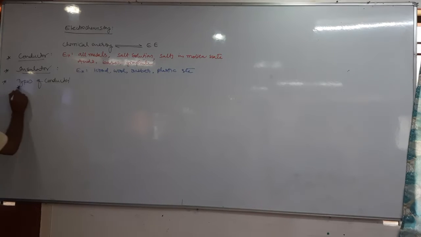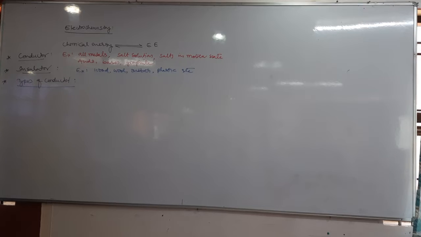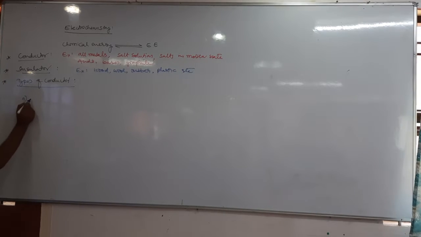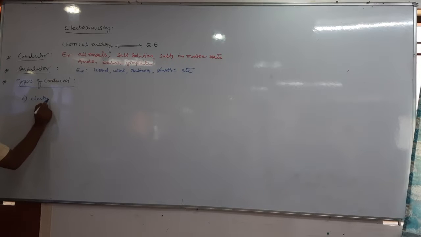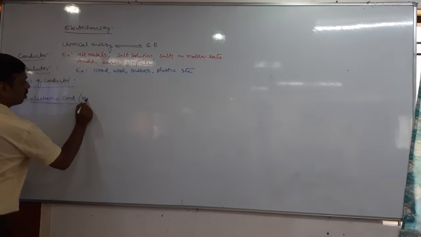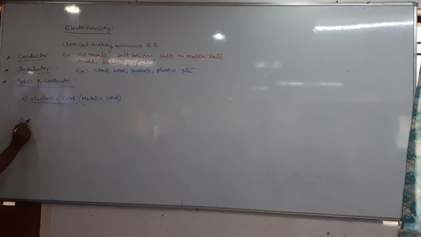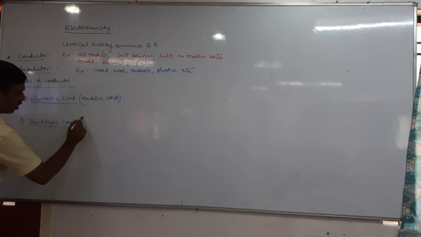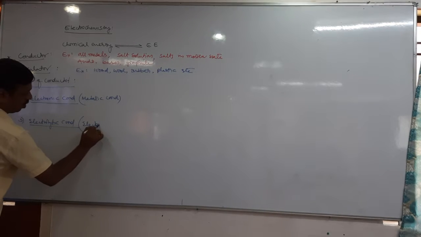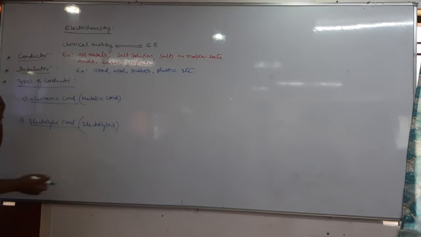Next is types of conductors. Conductors are further classified into two types. One is A, electronic conductor, also called metallic conductor. And B, electrolytic conductor, also called electrolytes. So conductors are classified into electronic conductors and electrolytic conductors.